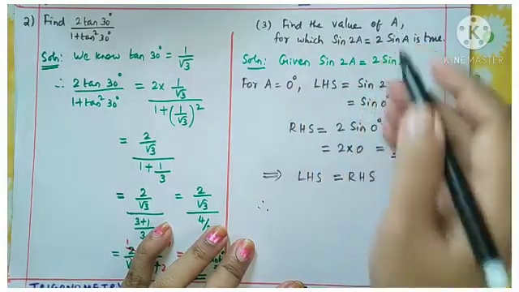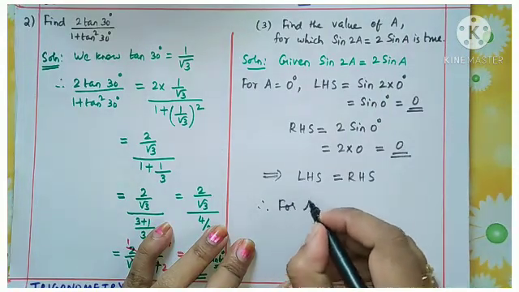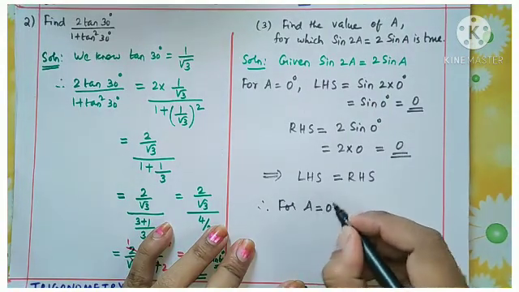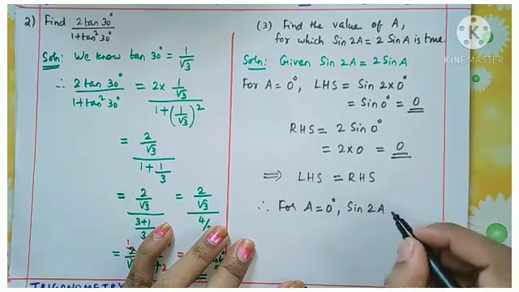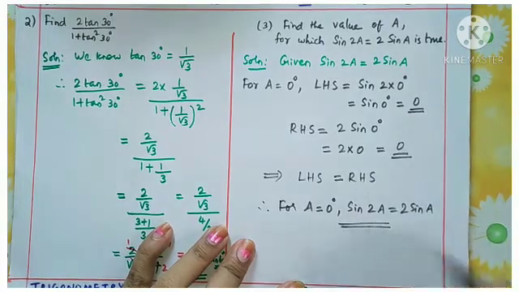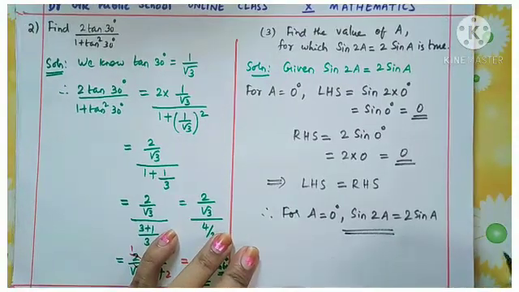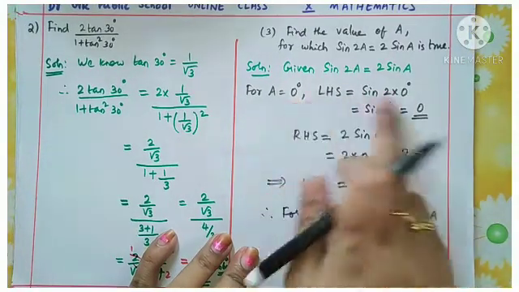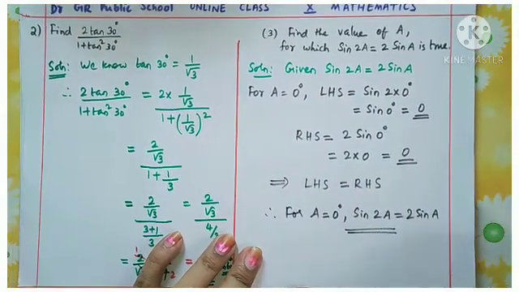Therefore for A equal to 0 degree, sine 2A is equal to 2 sine A. So that is the required answer. We need to find out the angle for which this condition is true. So in the very first case we got the answer true. So no need of checking other angles.